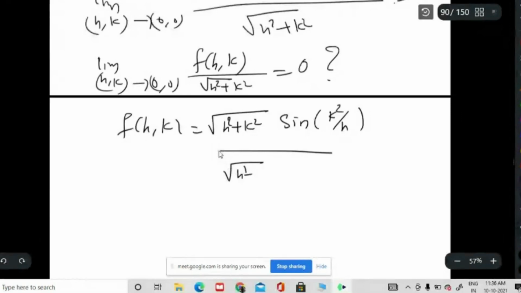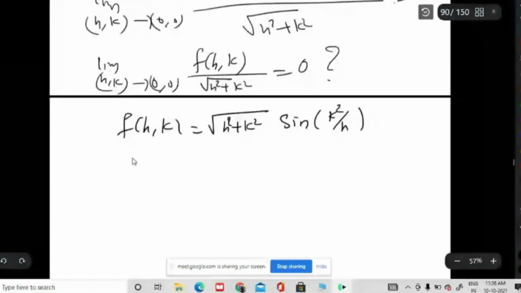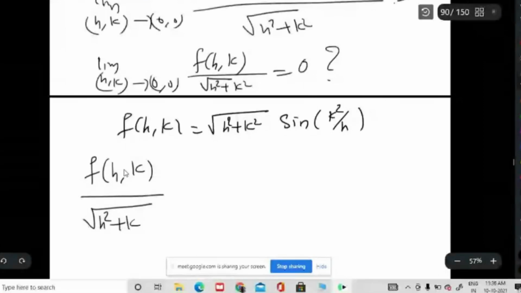Sorry, this is f(h,k). Now you wanted to look at f(h,k) by root of h square plus k square. So that will be sine of k square by h.